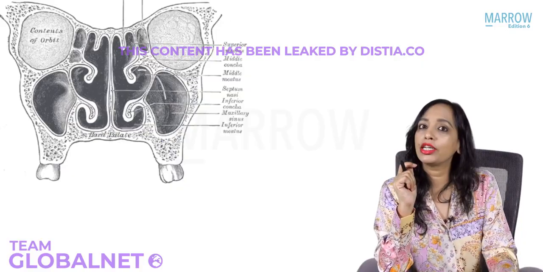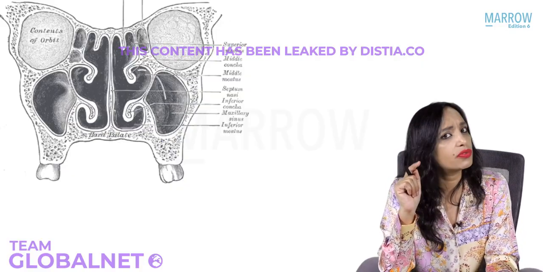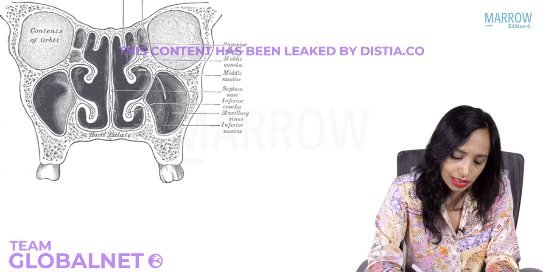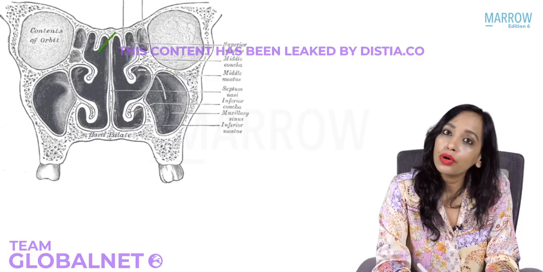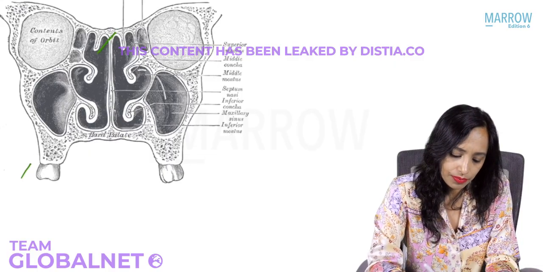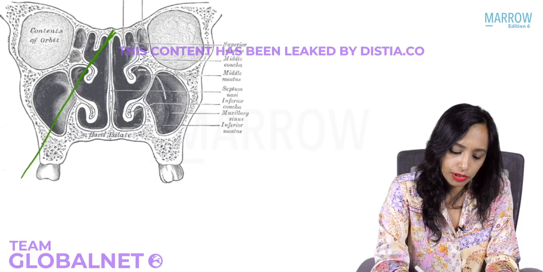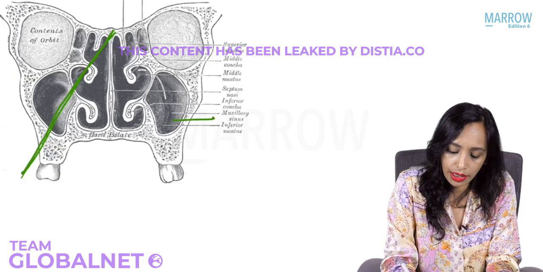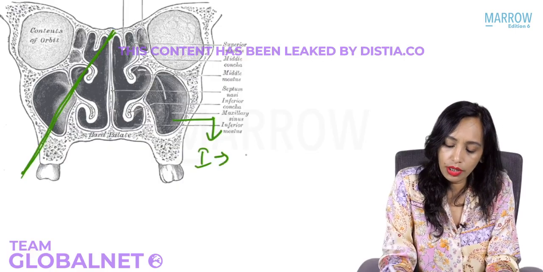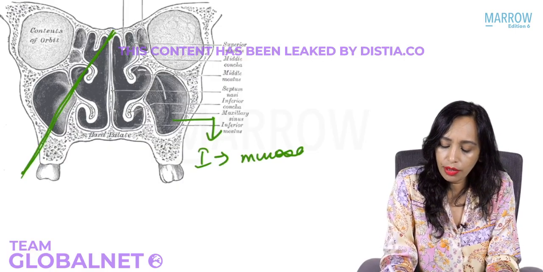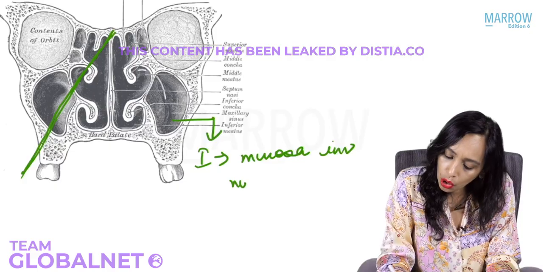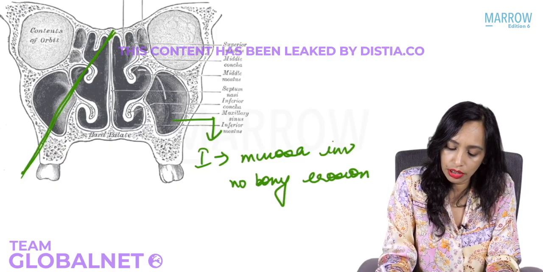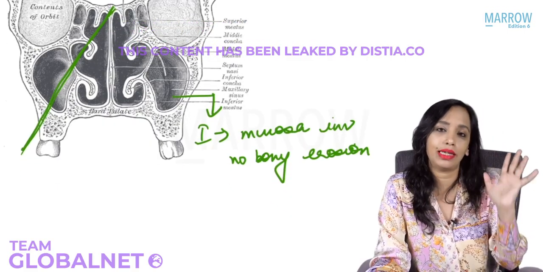So what is stage 1 for this? I told you Ongren's classification is very useful to remember that. So you will just remember it like that only. What is the Ongren's line? It runs from the root of the nose to the angle of mandible. Yes, root of nose to angle of mandible. Just remember that like this. Okay. Now what is stage 1? Stage 1 is when only the mucosa is involved. There is no bony erosion. Okay. That is the earliest stage.